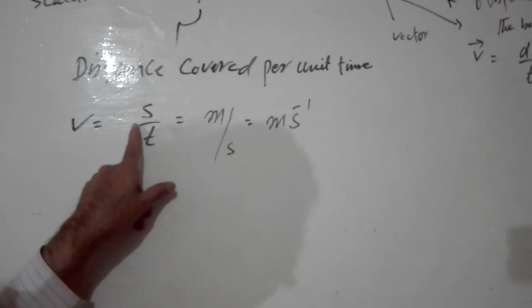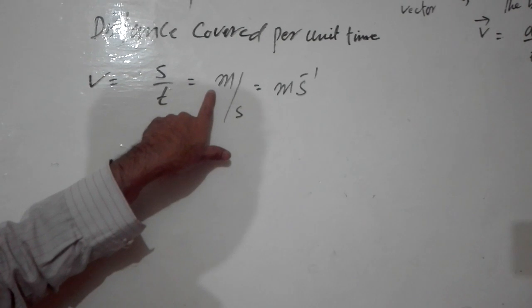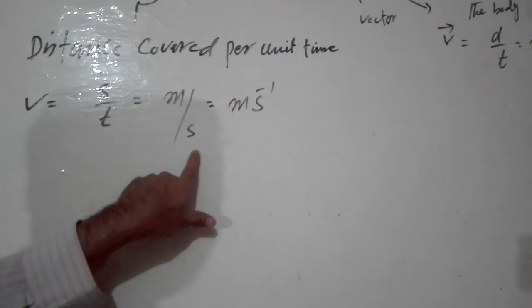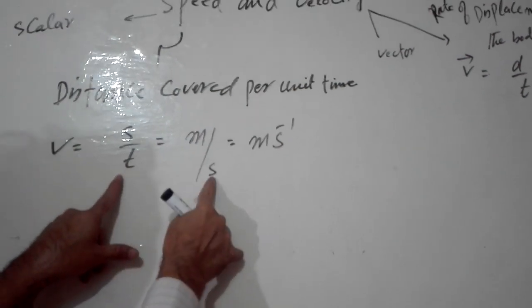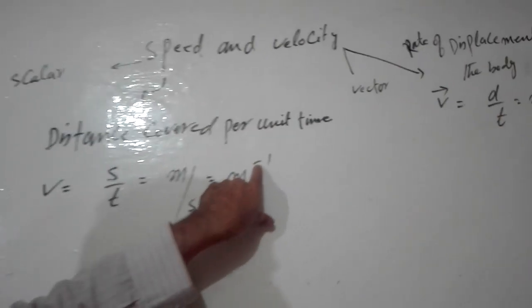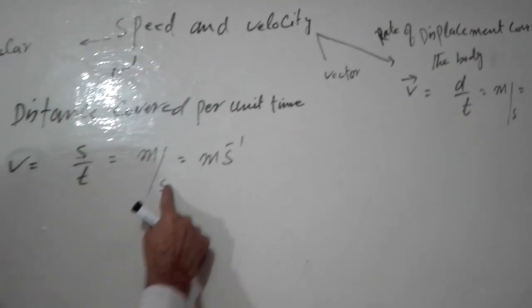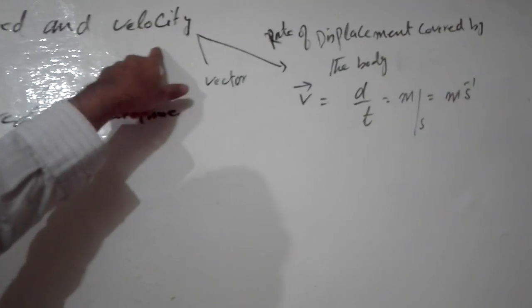And also we can make the unit from here. You know, distance is measured in meters and time is measured in seconds. So the unit of s is meter, the unit of time is second, meter per second. So the unit of speed becomes meter per second. We can also write meter per second in this way. Both are right.